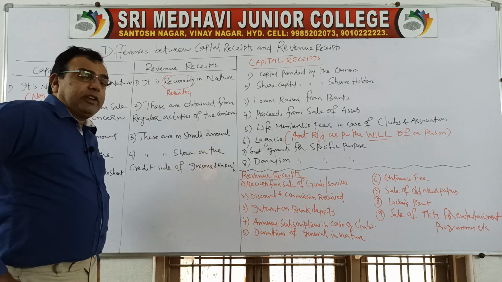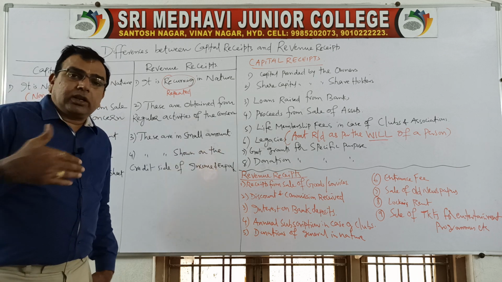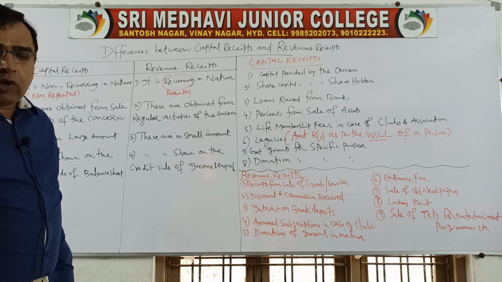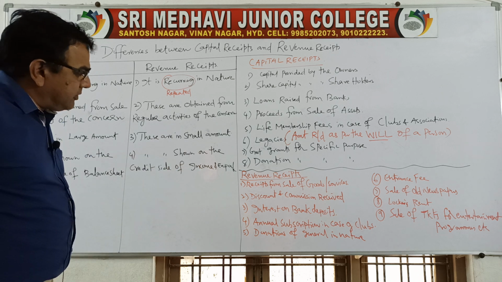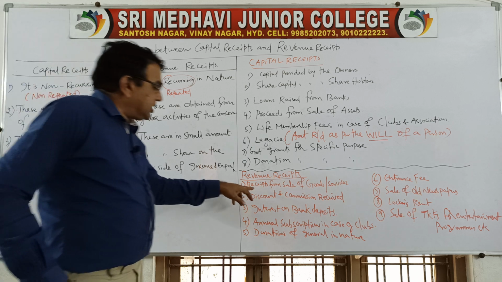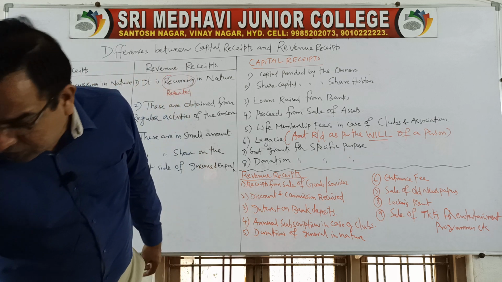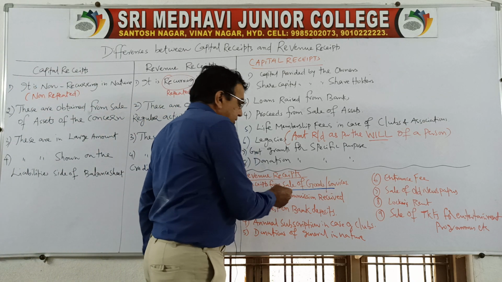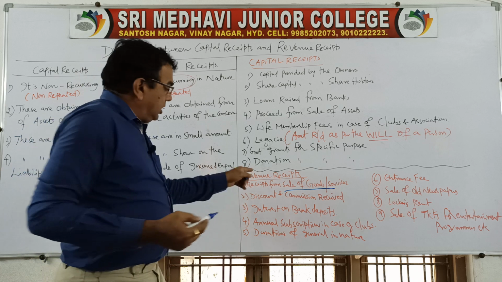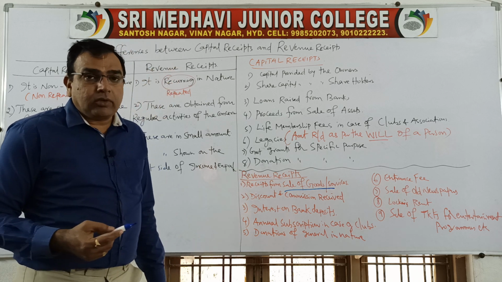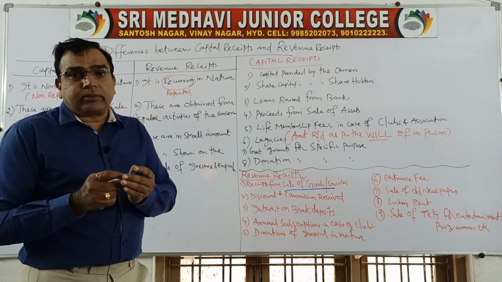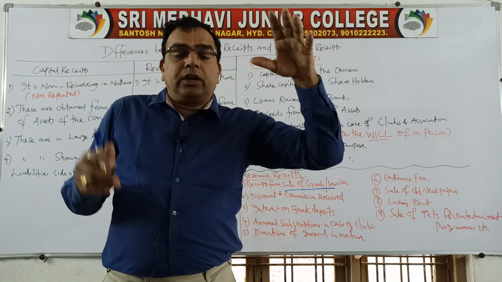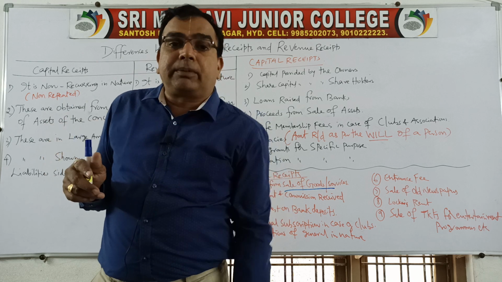Then come revenue receipts. That means receipts which occur in regular nature, repeatedly coming out of our activities, are called revenue receipts. What are they? Receipts from sale of goods or services. Whenever you sell goods or provide services and receive the amount, that becomes a revenue receipt. For a manufacturing concern, when they produce goods and sell, it becomes a revenue receipt. If they sell the machinery, it becomes a capital receipt.